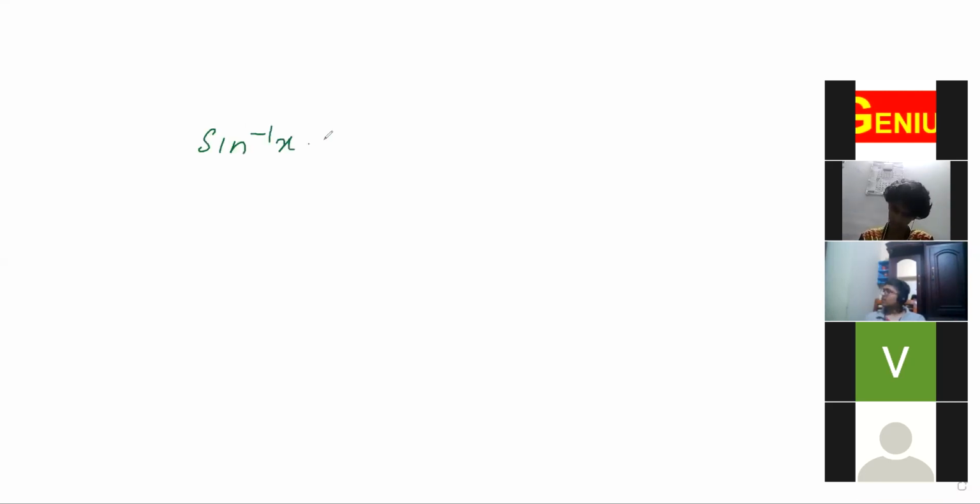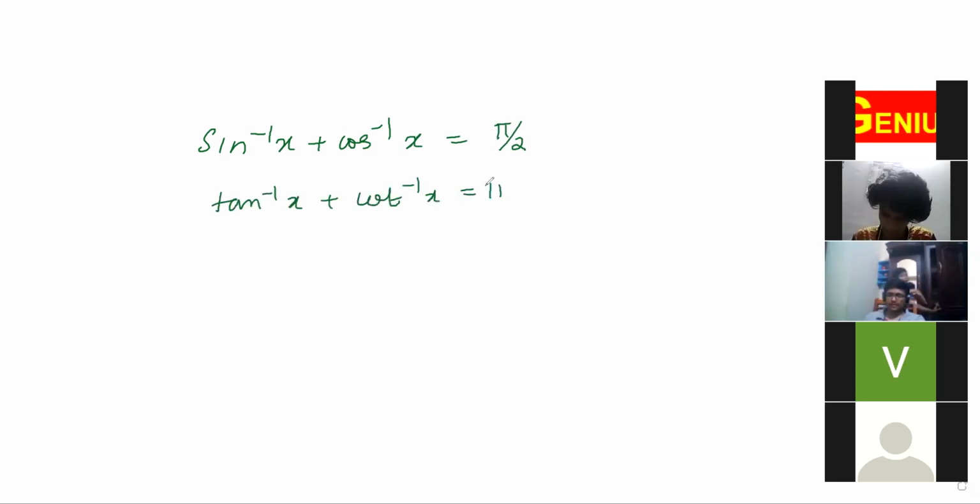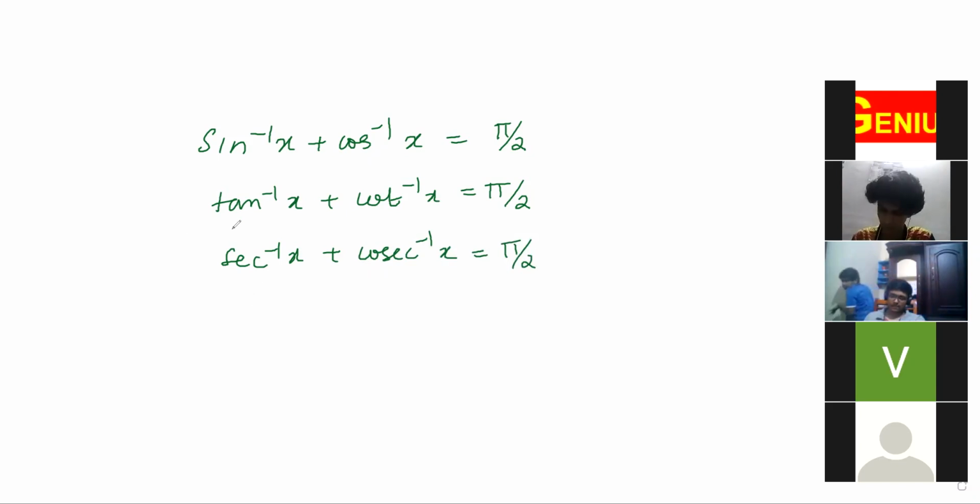Sin inverse x plus cos inverse x is equal to pi by 2. Tan inverse x plus cot inverse x is equal to pi by 2. Sec inverse x plus cosec inverse x is equal to pi by 2.